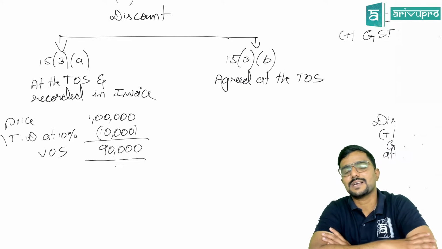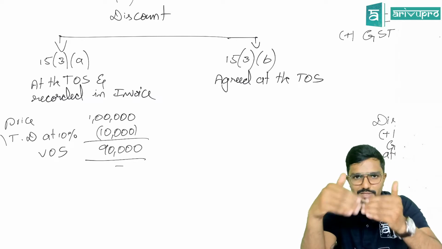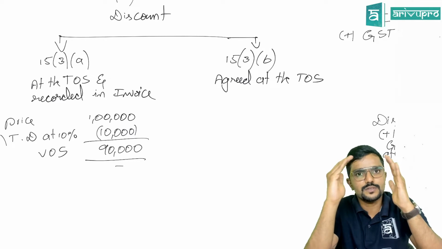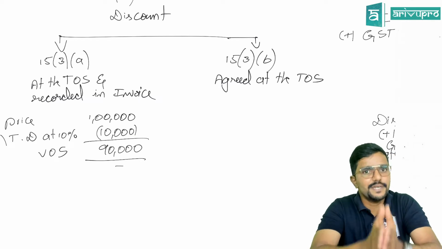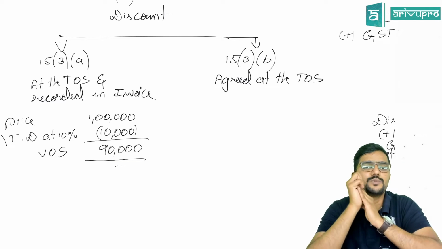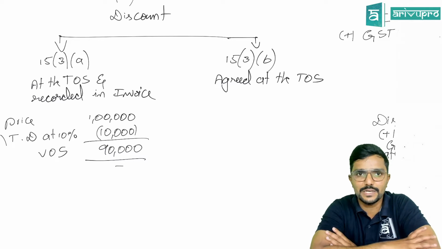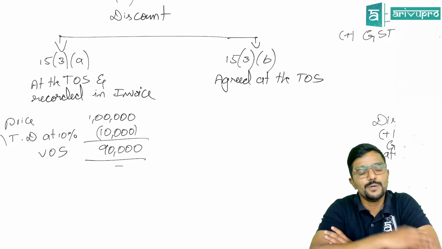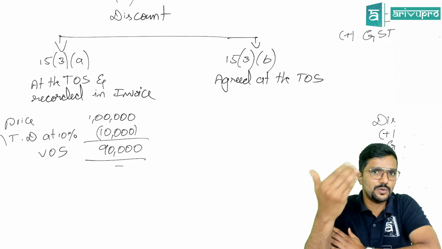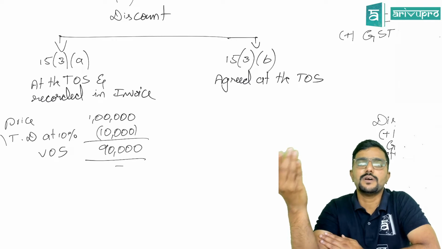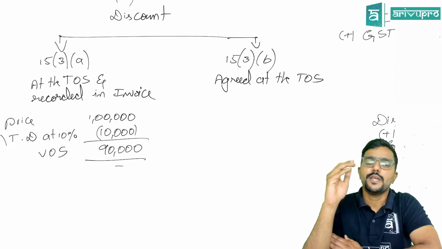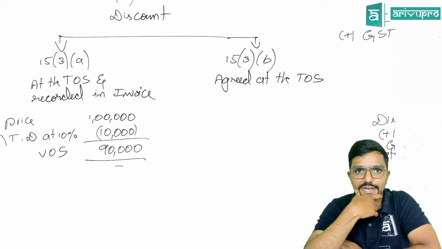Hope you guys have got the clarity. I have explained more things, but you need not worry so much about how it works practically. Some of you would have already done your articleship, so you will have some idea of how exactly it works. But if not, you will be learning later how it works practically. I have told you because some of you might not be able to connect to it because you have not worked yet. If you have already worked, you will be able to connect it.